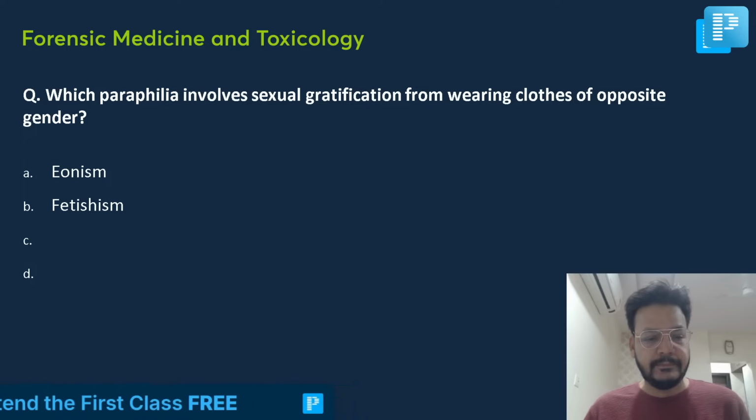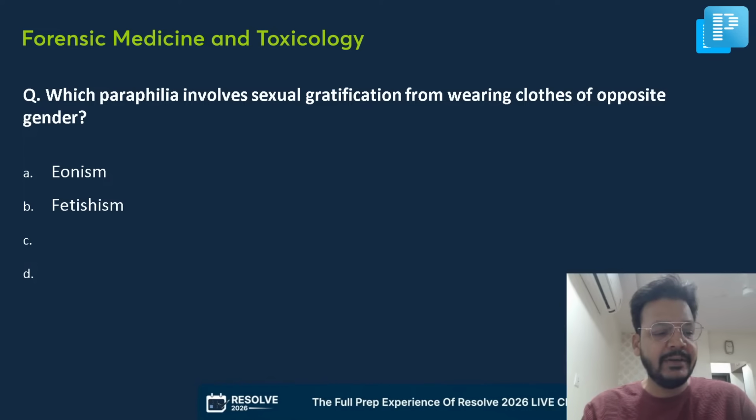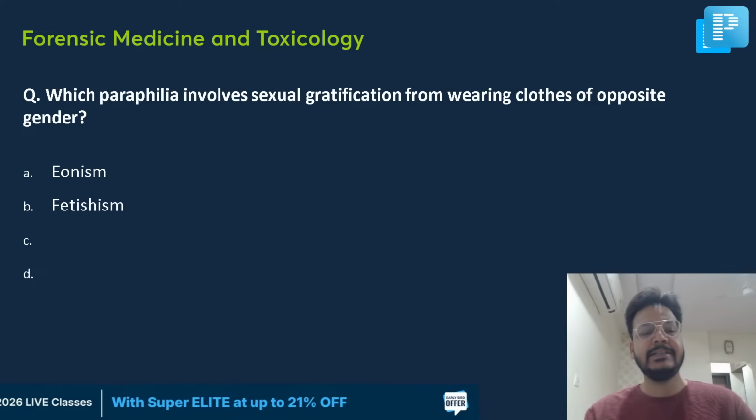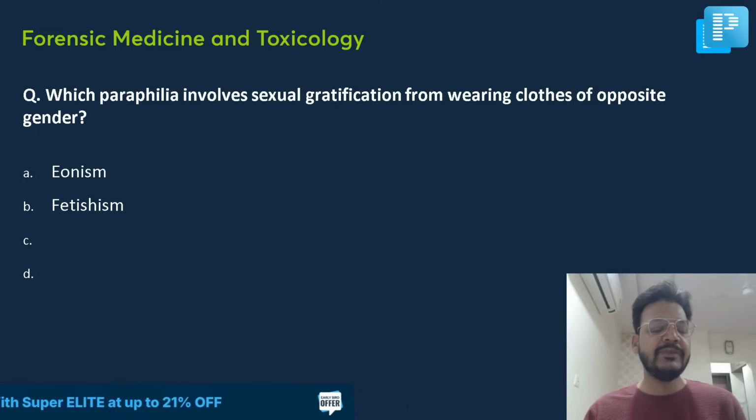Which paraphilia involves sexual gratification for wearing clothes of the opposite sex? Anyone who can give me the answer? What is the answer? Which paraphilia involves sexual gratification for wearing clothes of the opposite gender?